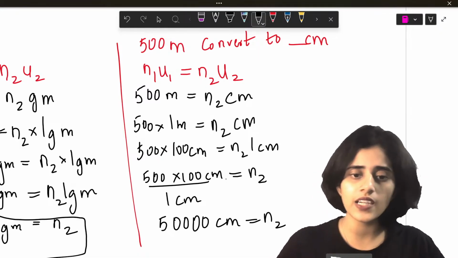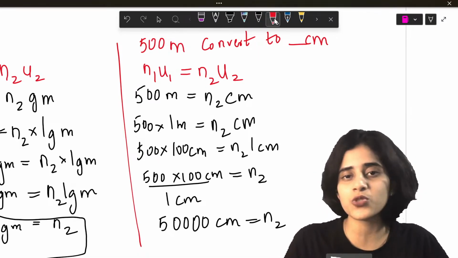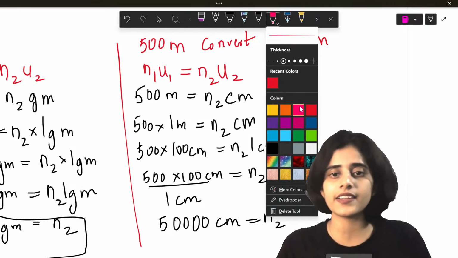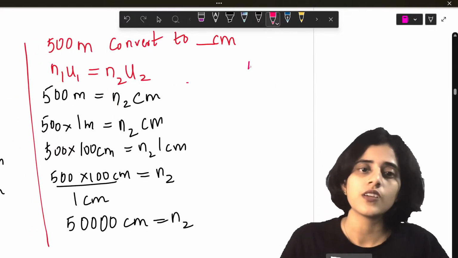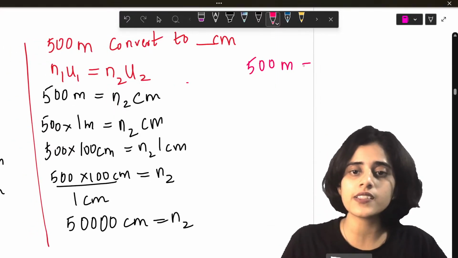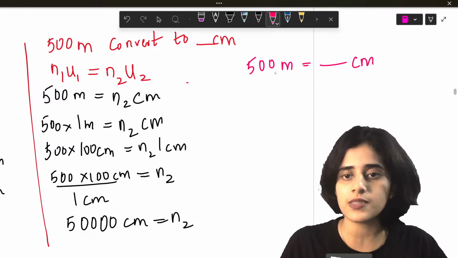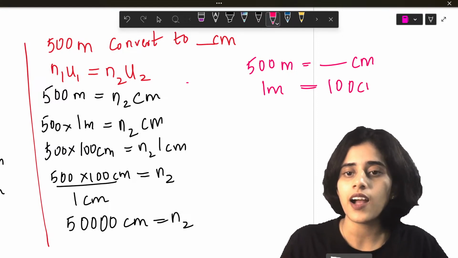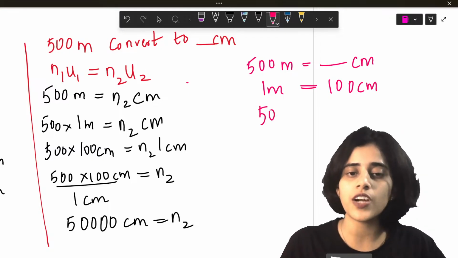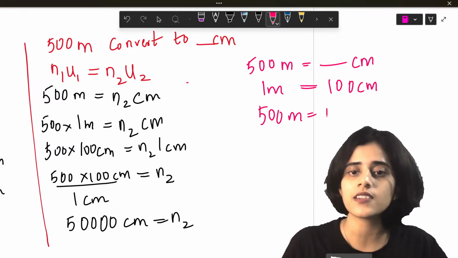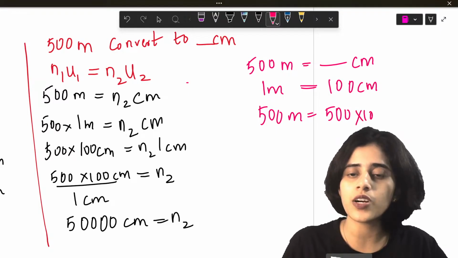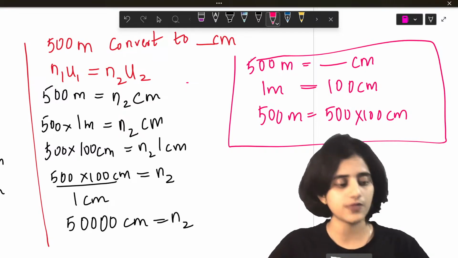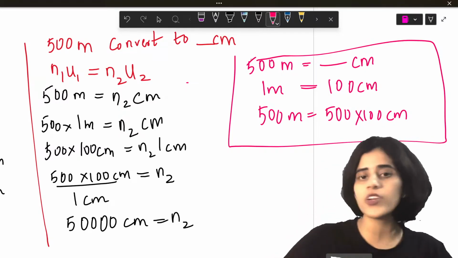Okay. Now those who don't like to do steps, you can directly write. How will you directly write? 500 meters is equal to dash centimeter. 1 meter is 100 centimeter. So 500 meters is 500 into 100 centimeter. You can use this as well. You can use however you want to do it.